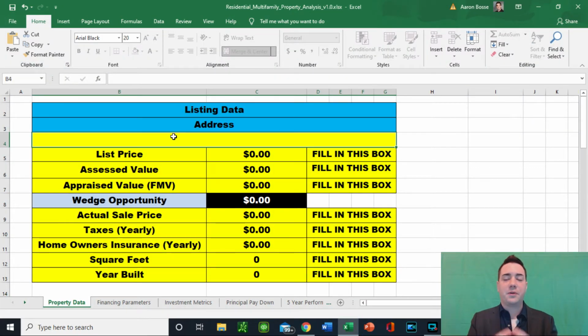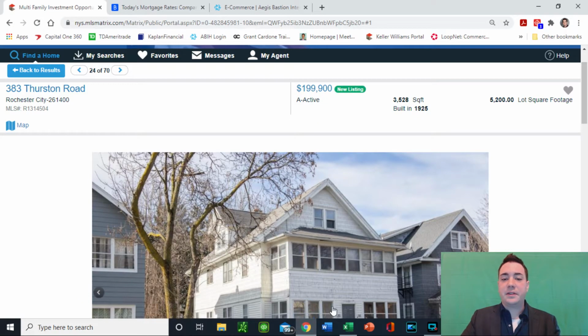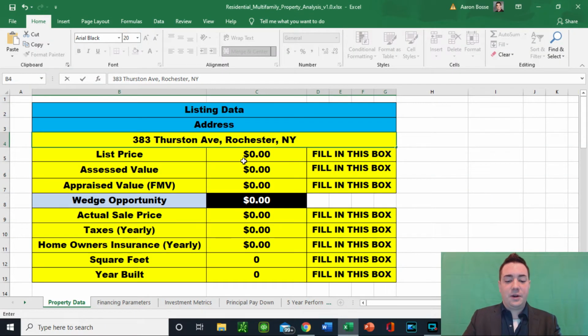This is going to be the program. This is a live demonstration of how it will work for you, what you can expect, and the numbers you're going to be able to see right off of me looking directly at an MLS listing and filling this in for you. We're looking at 383 Thurston Ave in Rochester, New York. Okay, the MLS listing says 199,900. Let's go ahead and put that in there for the list price.